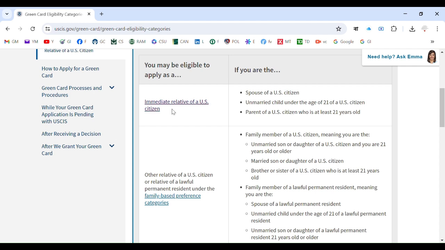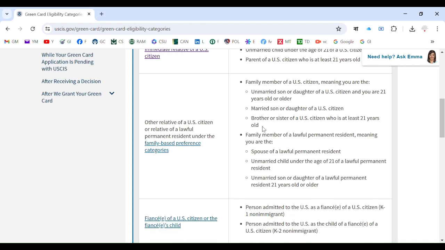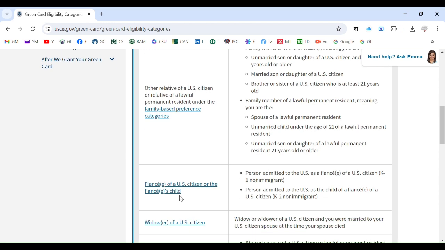This category is given top preference. Then what if you are another relative of a US citizen or relative of a lawful permanent resident, that means PR, under the family-based preference categories, or a fiancé of a US citizen or the fiancé's child, or widow of a US citizen.